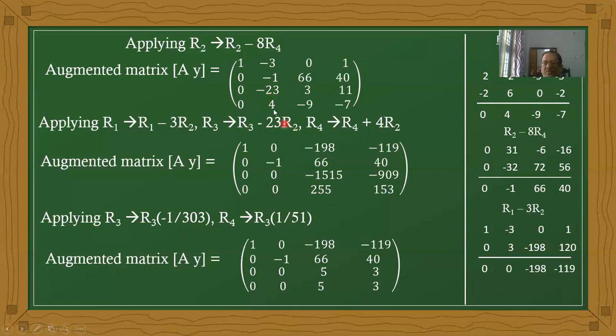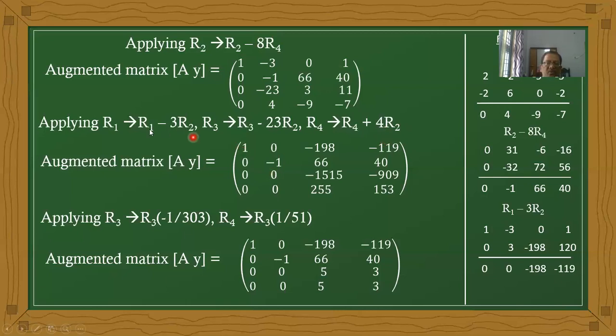Next, the fourth row should be 0. How does it happen? 4 plus 4. It's a minus value, therefore 4 plus 4 now. 4 belongs to R4, and 4 is coming from R2. Therefore R4 plus 4 times R2. Okay. Now next.